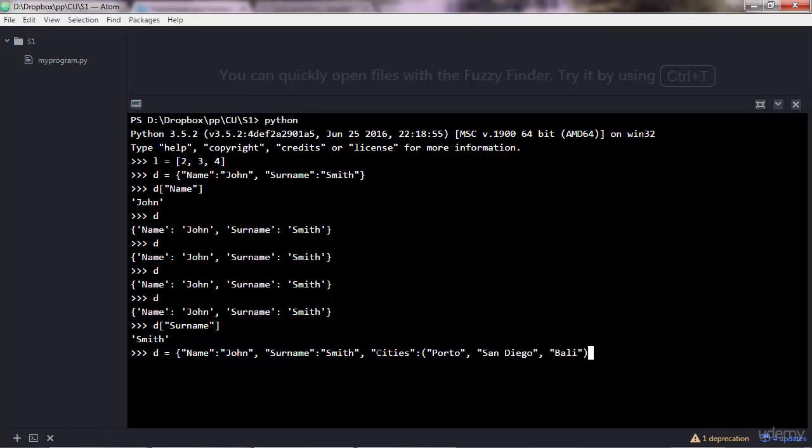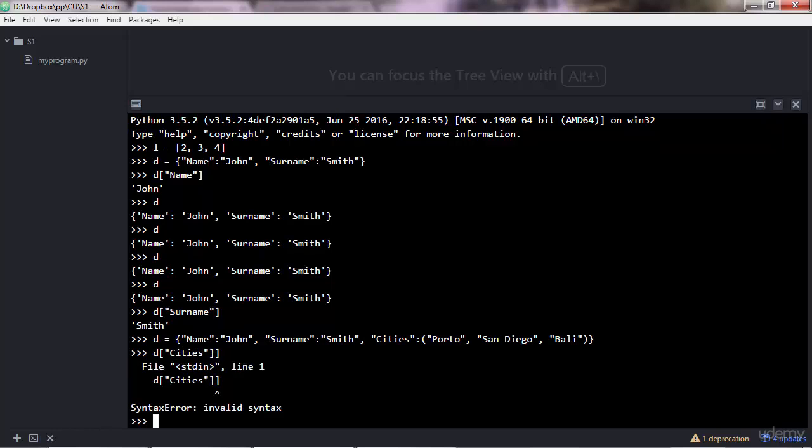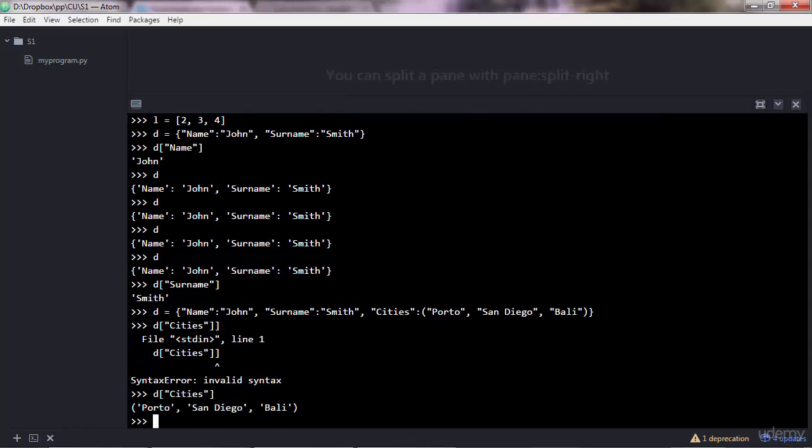As you see, we have the key here, we have the colon, and then you have the value, which can be anything. It can be a string, it can be a number, it can be a list, a tuple. In this case, that's a tuple. So if you access cities like that, sorry, I had 2 brackets there. So you would get the tuple.